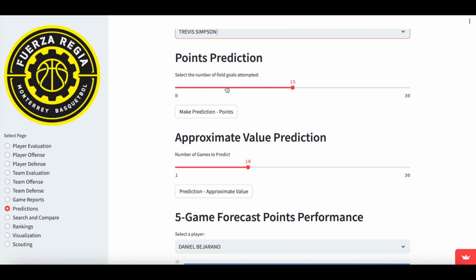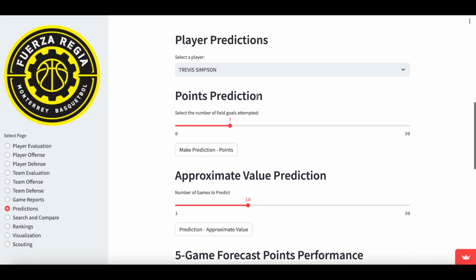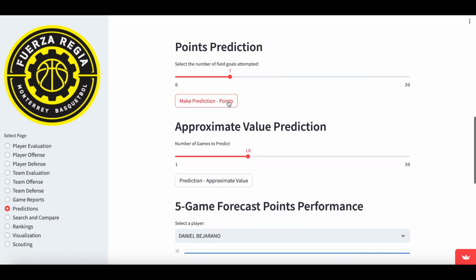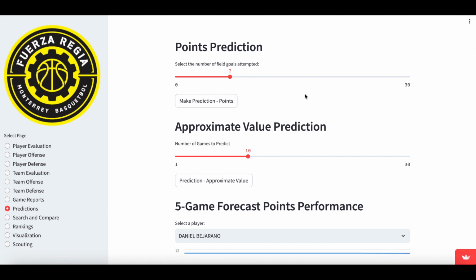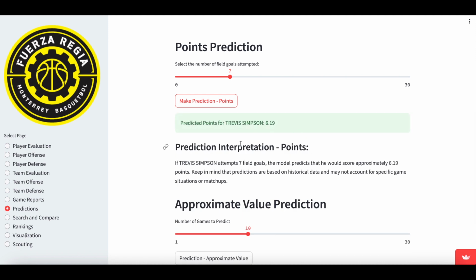For example, if Travis Simpson shoots 7 times, based on historical data, he would score 6 points, not 14 points, or maybe even more than 21. But based on the data, the app is telling us that Travis Simpson would score 6 points. And these predictions are very accurate because we use machine learning models. And although not every prediction can be 100% accurate, these predictions are very accurate.